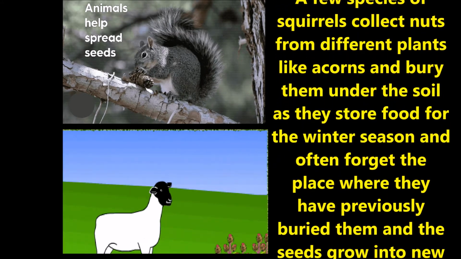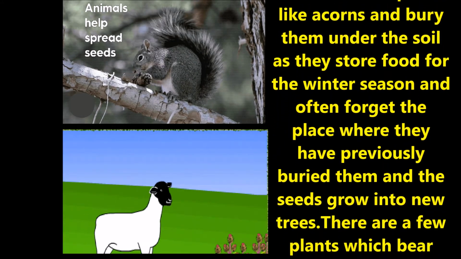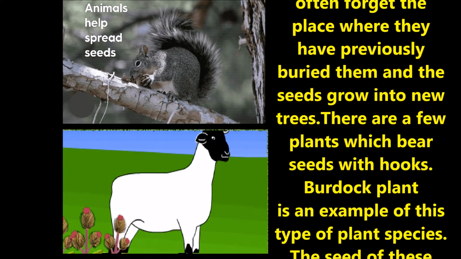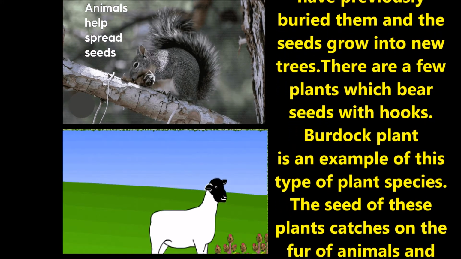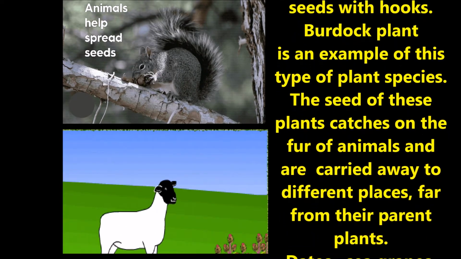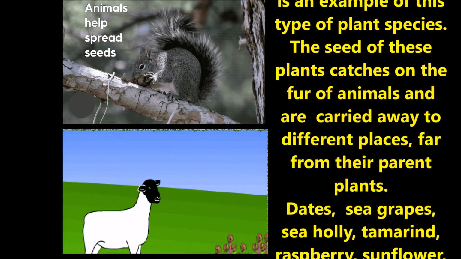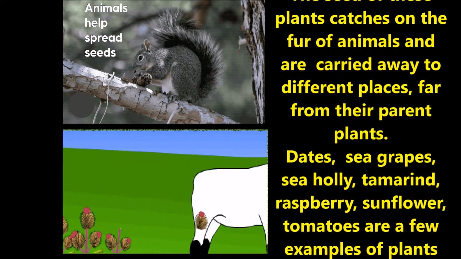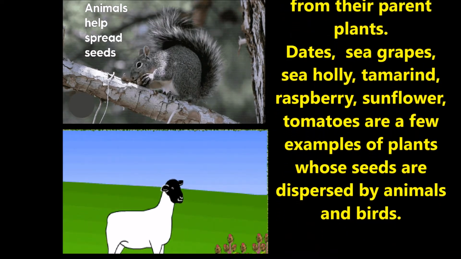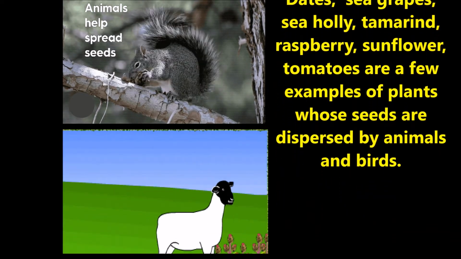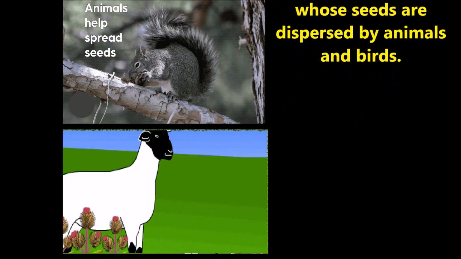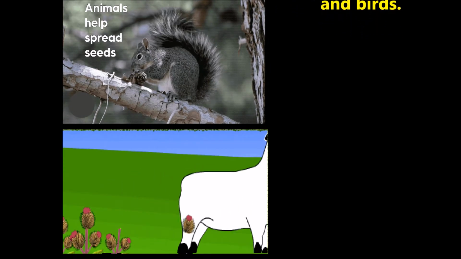A few species of squirrels collect nuts from different plants like oaks and bury them under the soil as they store food for the winter season. They often forget the place where they have buried them, and the seed grows into a new tree. There are a few plants which bear seeds with hooks. The burdock plant is an example of this species. The seeds of this plant catch on the fur of an animal and are carried away to different places far from their parent plant.